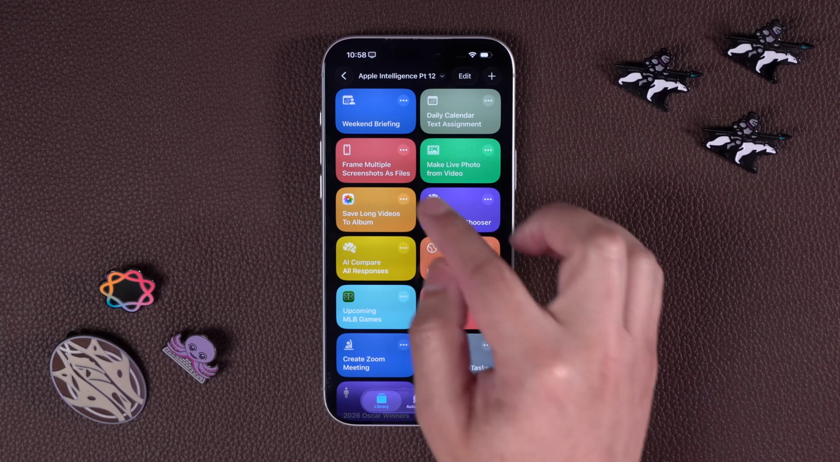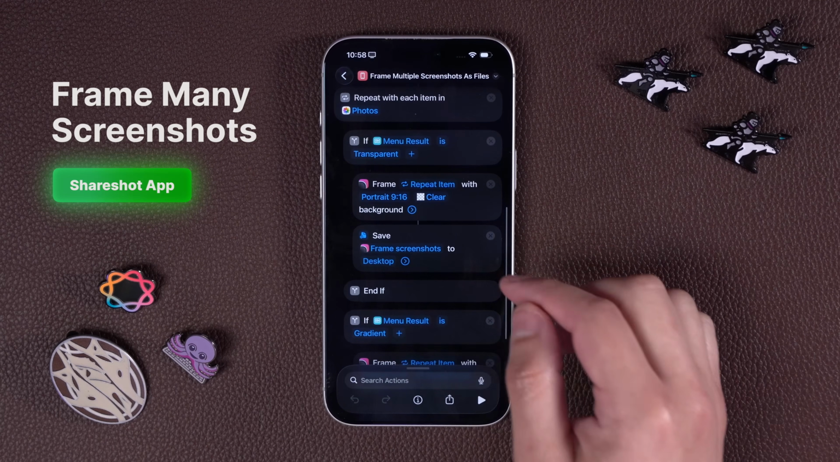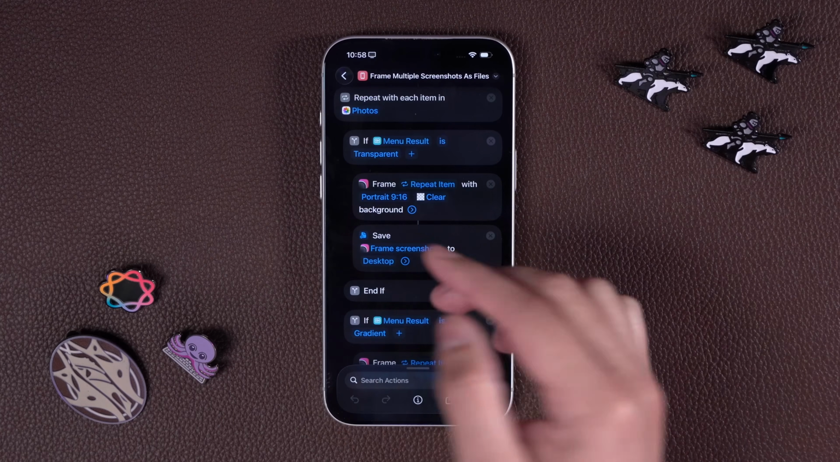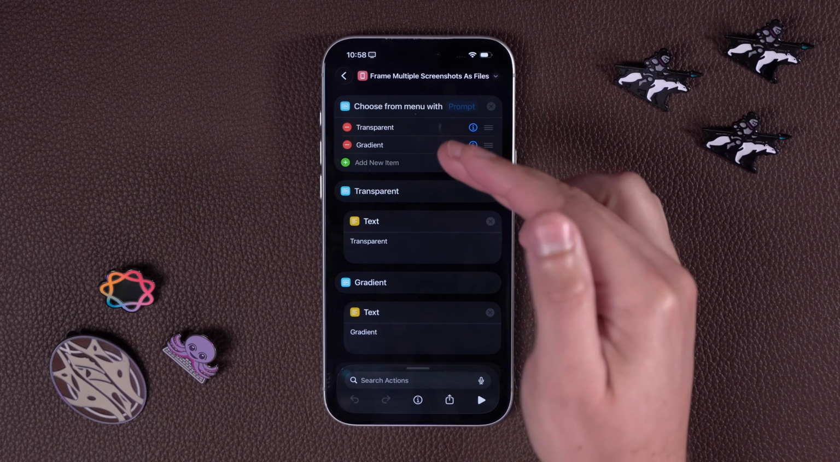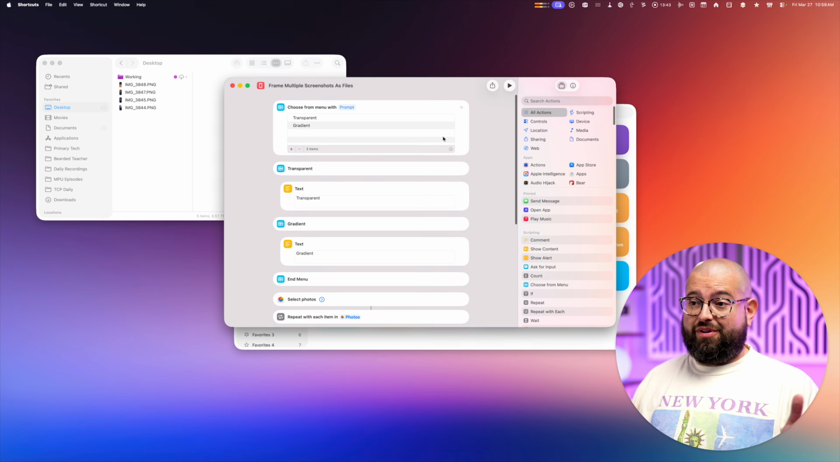Next, this is one I use often if you want to frame multiple screenshots at a time and then save them as files, maybe to use in like a keynote presentation. This is going to use the third-party app Shareshot, and it's going to give you the option to either save and frame screenshots with a transparent background or gradient. I'm actually going to jump over to my Mac to show you how it works, and I have a couple more that I'll be doing this with.